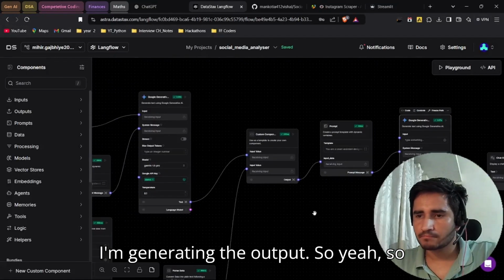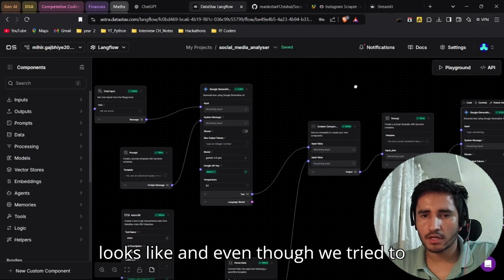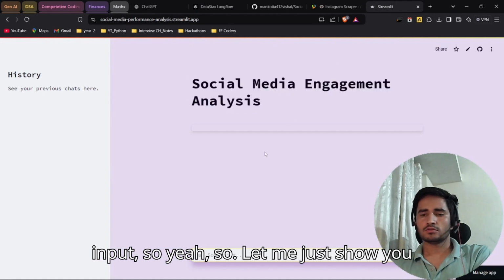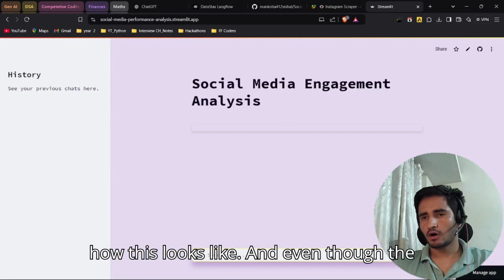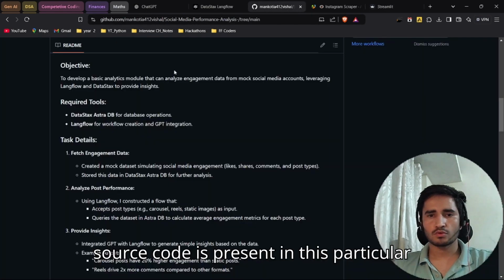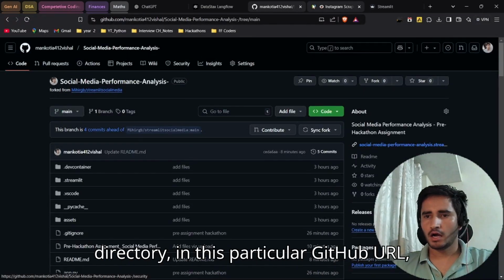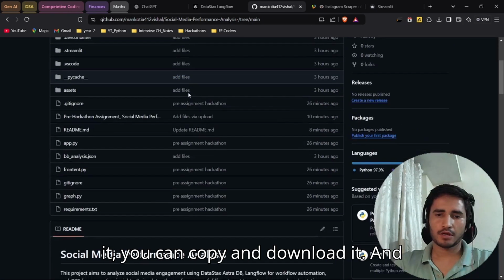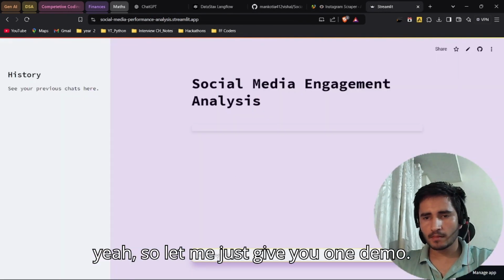Let me give you a demo of how this looks. We also tried to generate graphs based on the user input. The source code is present in this directory, at this GitHub URL, so if anyone wants to copy and play around with it, you can copy and download it.